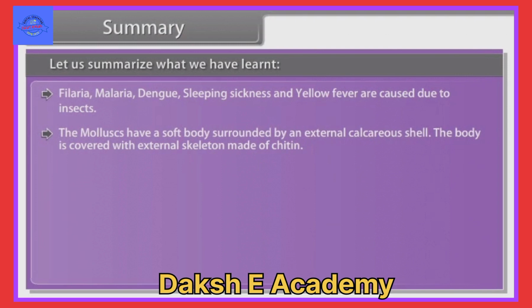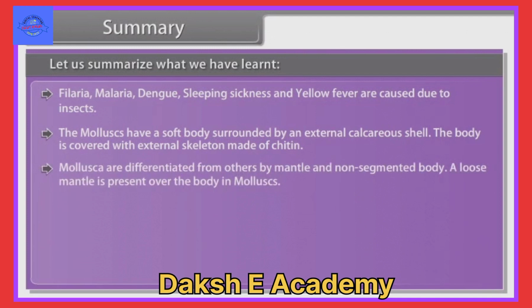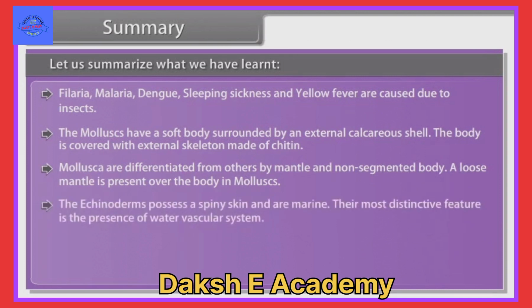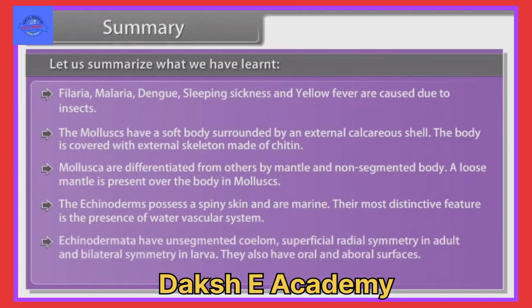The mollusks have a soft body surrounded by an external calcareous shell. The body is covered with external skeleton made of chitin. Mollusca are differentiated from others by mantle and non-segmented body. A loose mantle is present over the body in mollusks. The echinoderms possess a spiny skin and are marine. Their most distinctive feature is the presence of water vascular system. Echinodermata have a coelom, superficial radial symmetry in adult and bilateral symmetry in larva. They also have oral and aboral surfaces.